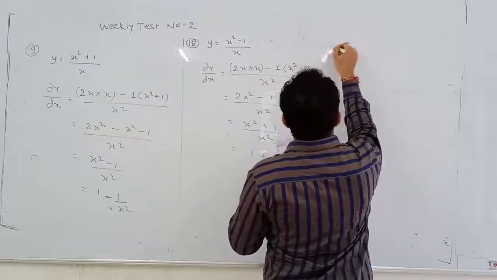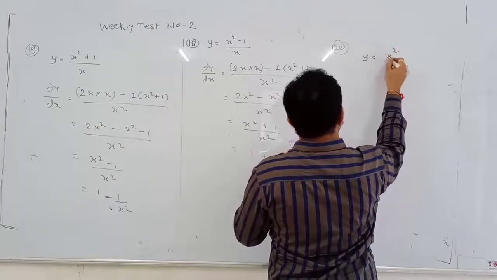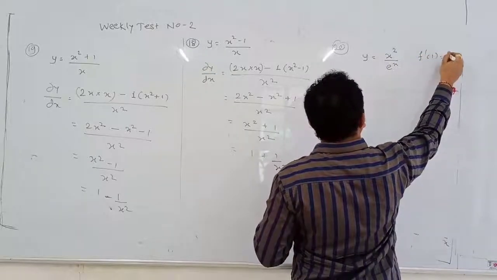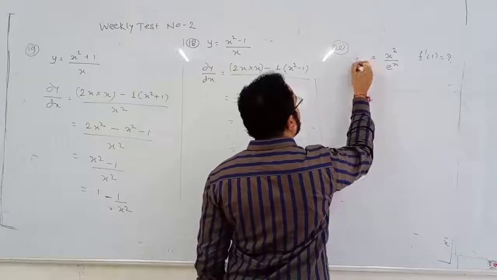Question number 20, y is equal to x square upon e to the power x, f dash of 1 is asked. So this is f of x.